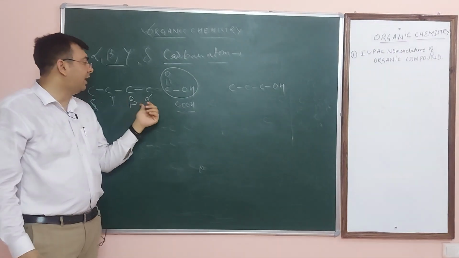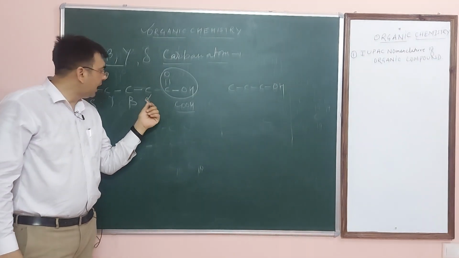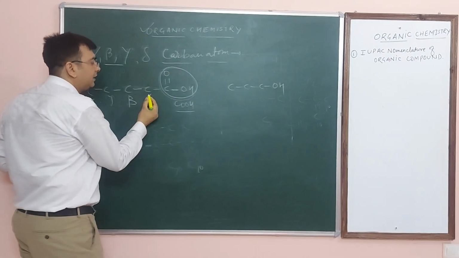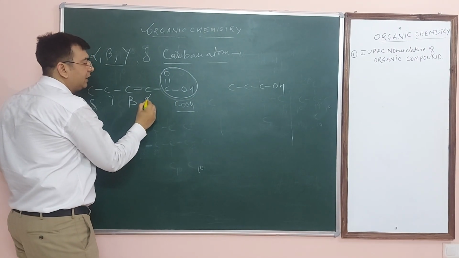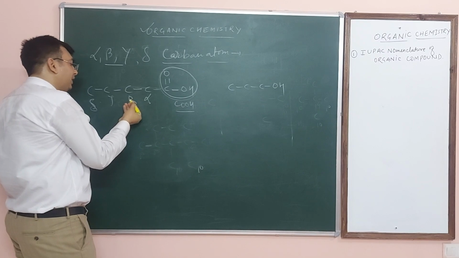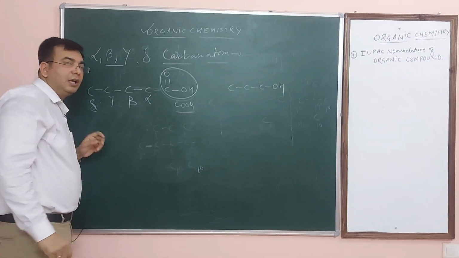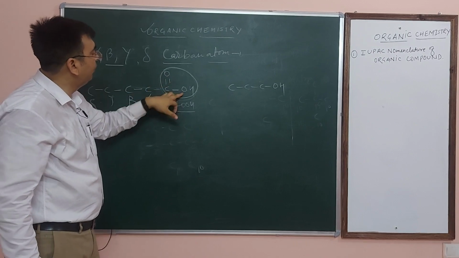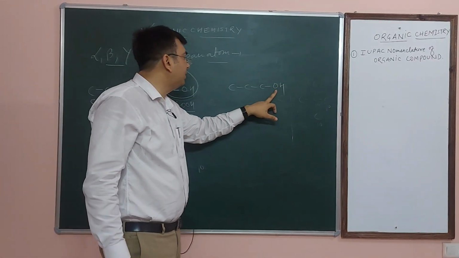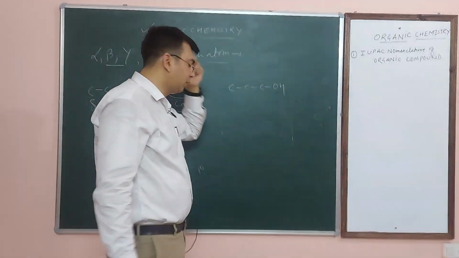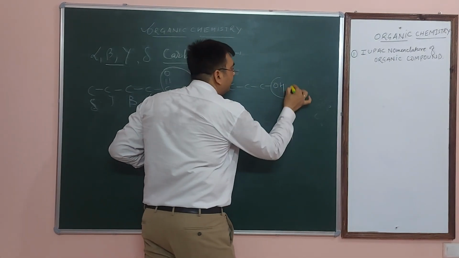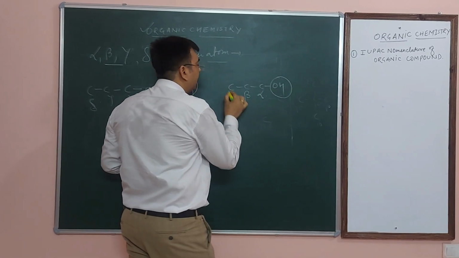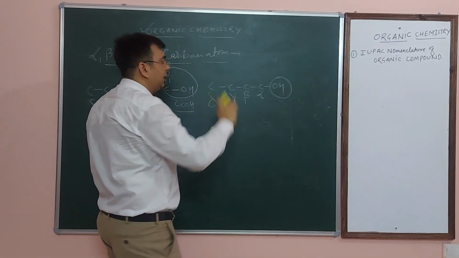What is the meaning of alpha? Alpha carbon atom is the carbon which is directly linked with the functional group. This is the functional group and this carbon is directly linked with it. That is why this is known as alpha, and subsequent are beta, gamma and delta carbon atom. This functional group is a carbon containing functional group like COOH, but this functional group is a without carbon containing functional group. It means this OH group is directly linked with this carbon. So this one is the alpha, beta, gamma and subsequent are delta.